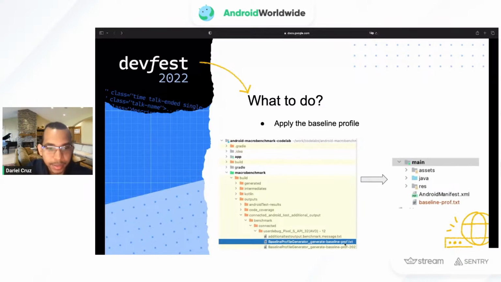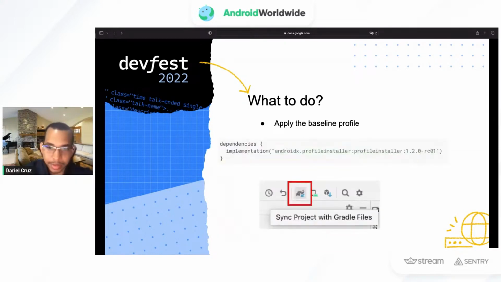So we actually take this file and we change its name to baseline-prof.txt, and then we add it to the main app module on the same place where the Android manifest is. So that's like the guide. You should add it in the same path or the same route where the Android manifest is. Then we add this dependency to the app Gradle, and we sync the Gradle files in order to apply the baseline profile into our application.